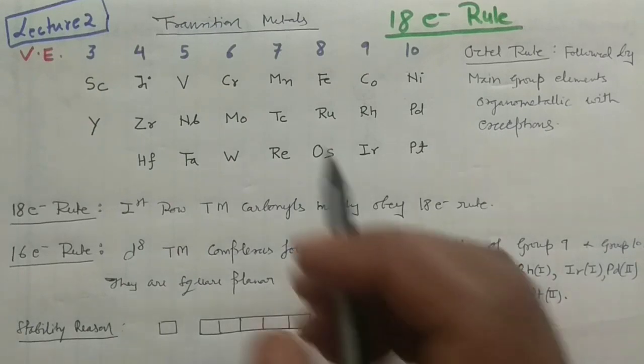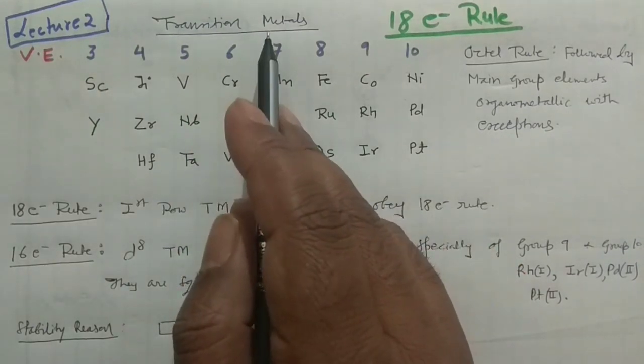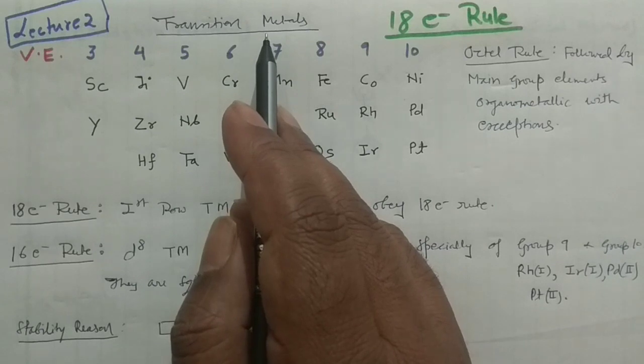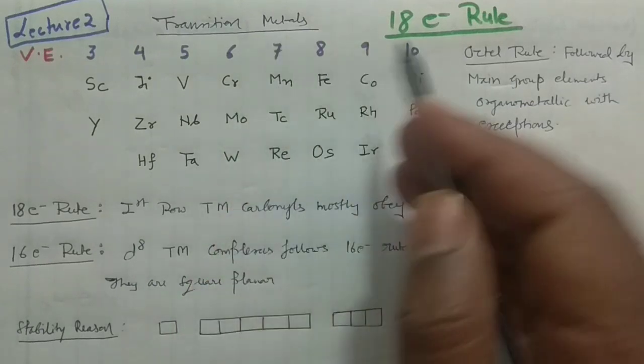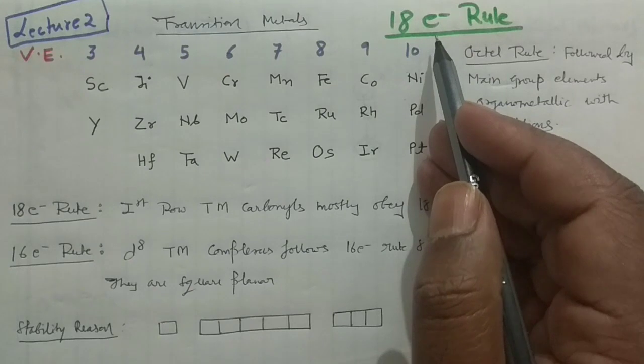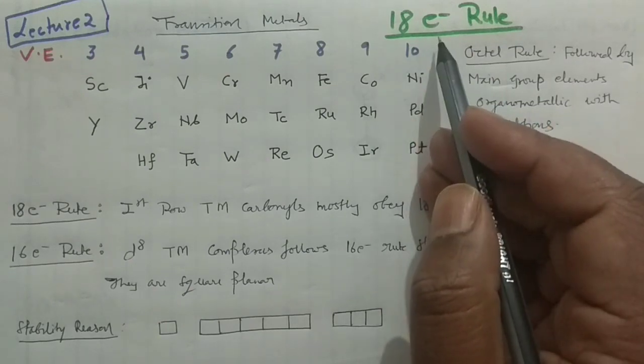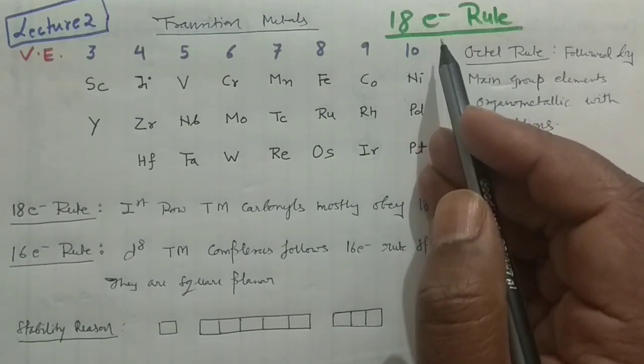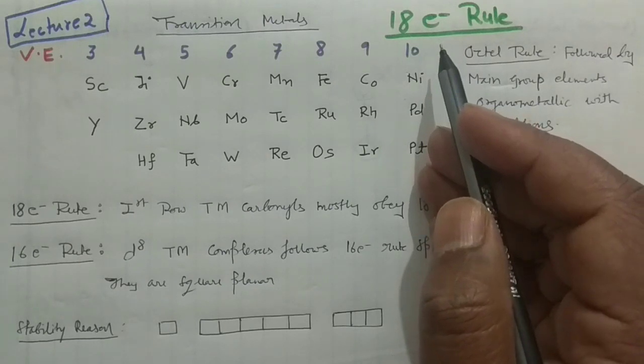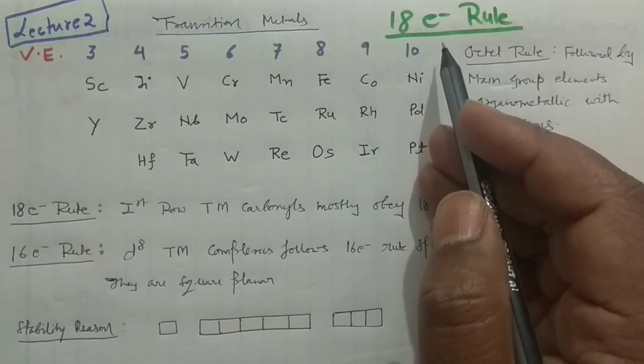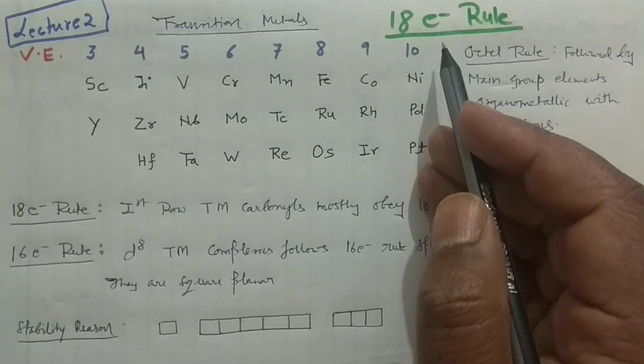So guys, I'm talking about the transition metal complexes. We'll go for the transition metal complexes, organometallic compounds, and we'll see the 18 electron rule, and why these 18 electron systems, or 18 electron containing organometallic compounds, are considered stable organometallic compounds.